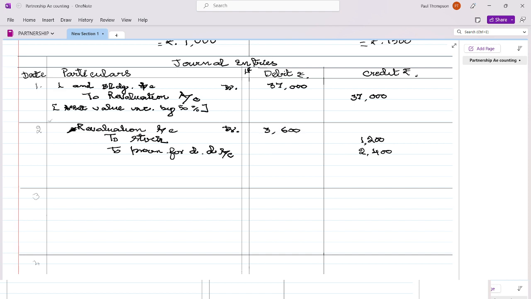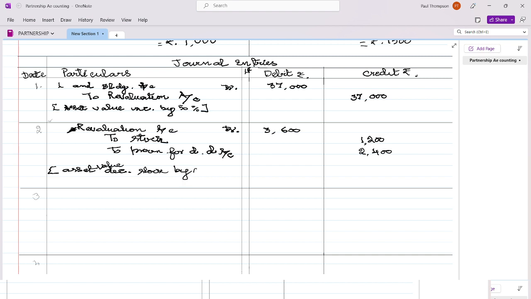Here itself there is no other thing, because investment fluctuation will not be adjusted through revaluation. So we can go to the revaluation profit or loss immediately. Here assets value decreased, stock by 6%.